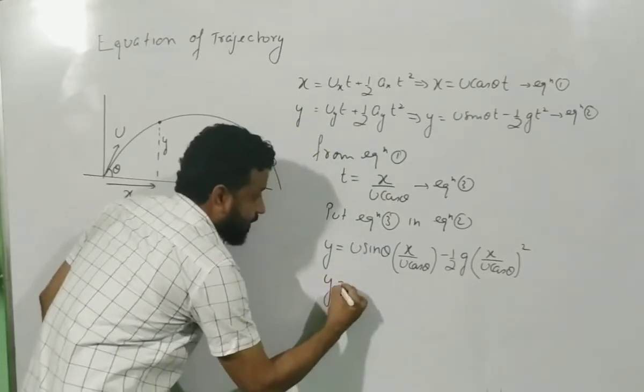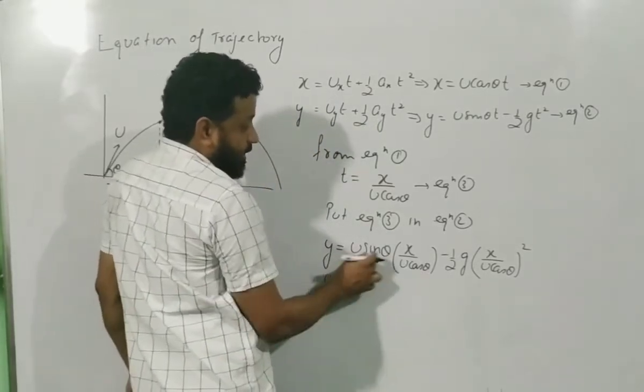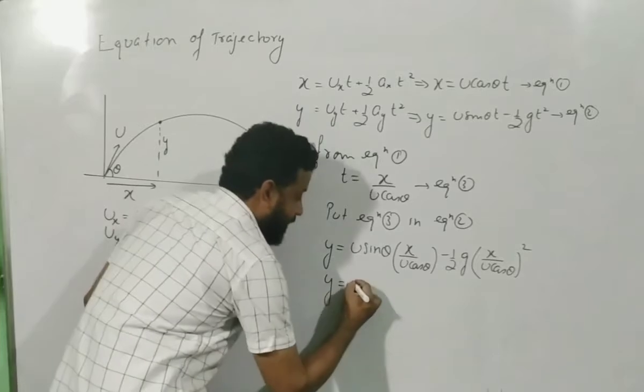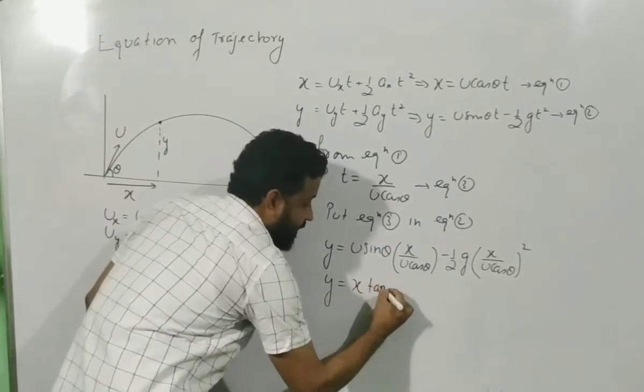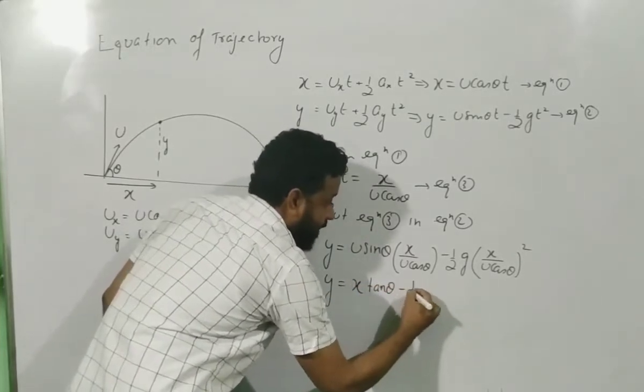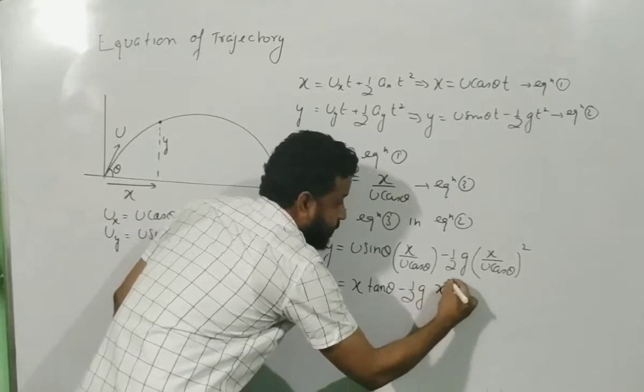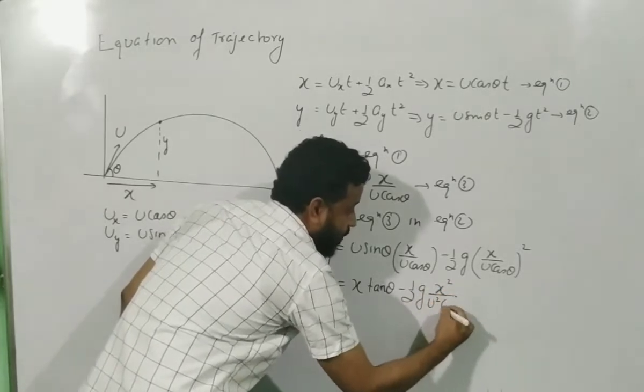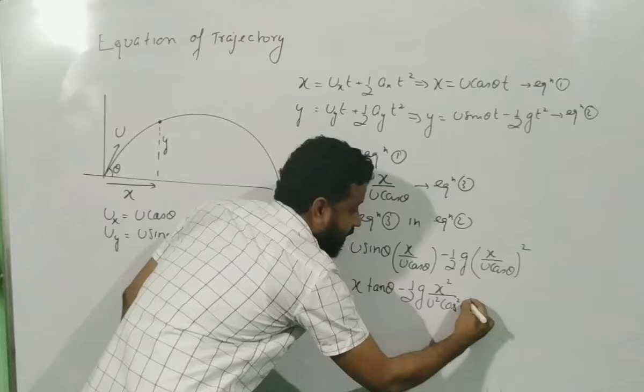And this will come out as u will get cancelled out, sin theta by cos theta is tan theta, so you will get y equal to x times tan theta minus half g x square divided by u square cos square theta.